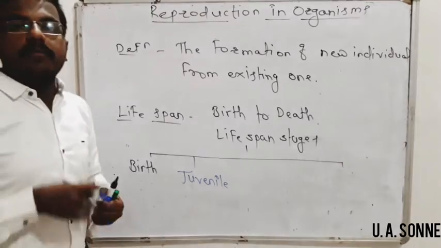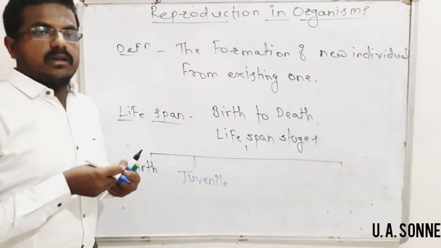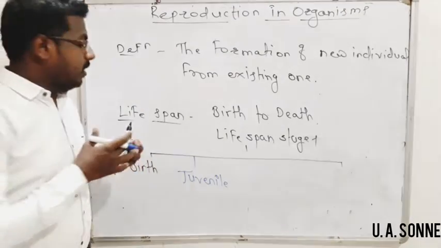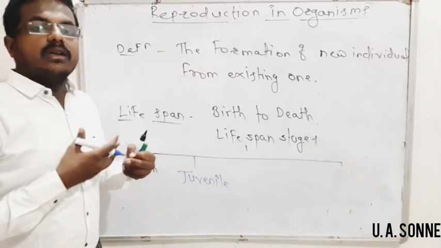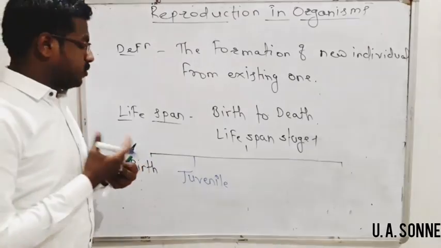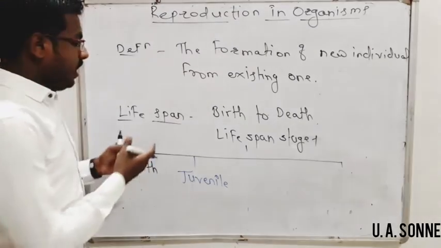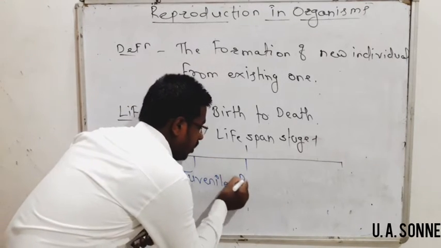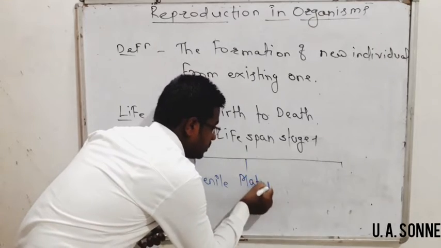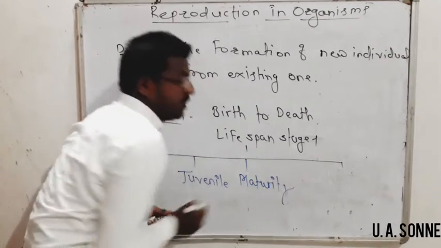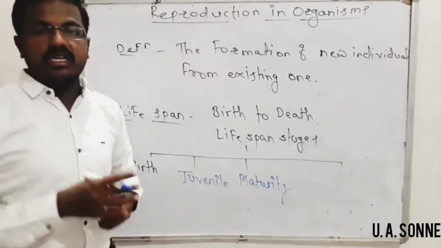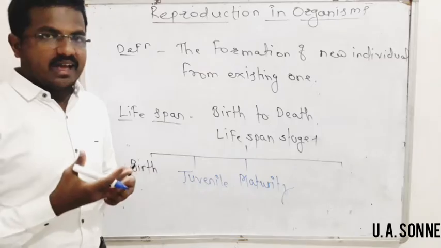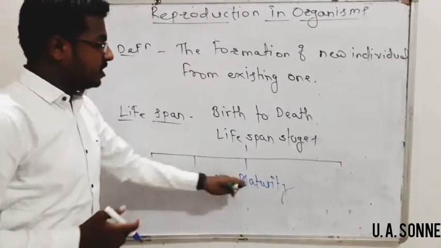Here the organism prepares for reproduction. The organism cannot perform reproduction here, but undergoes certain developmental and growth stages. And then after the juvenile stage there is the maturity stage or reproductive stage. During this stage, the organism can perform reproduction.